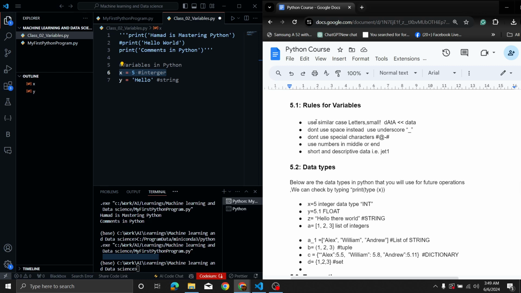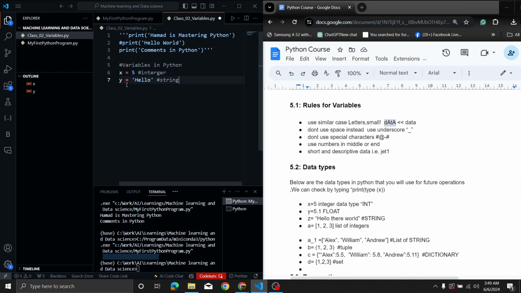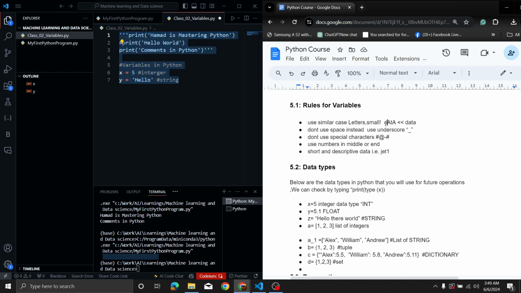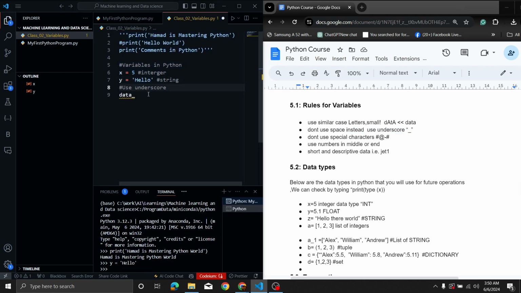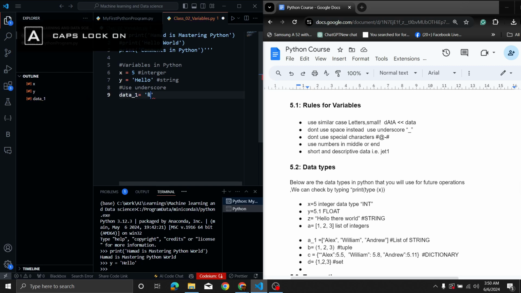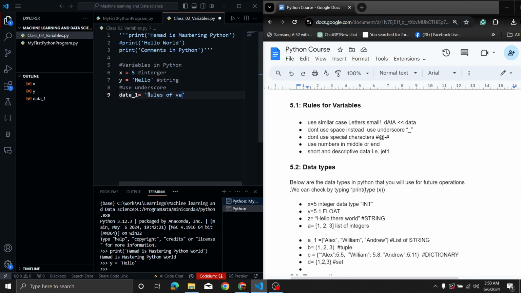Now here are some rules for the variables. First of all, use small case letters. You know that when you're going to write a huge amount of code, using capital letters is going to be a headache. So instead use the data in lowercase. Secondly, don't use space, instead use an underscore. For example, if I want to declare, use underscore, right? data_1 is equal to rules for variables.